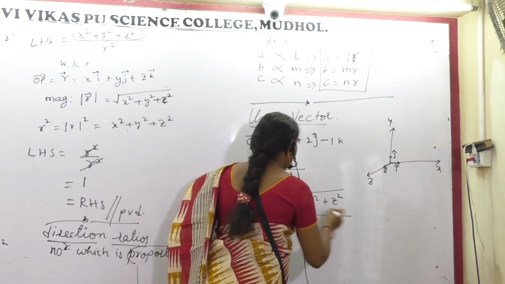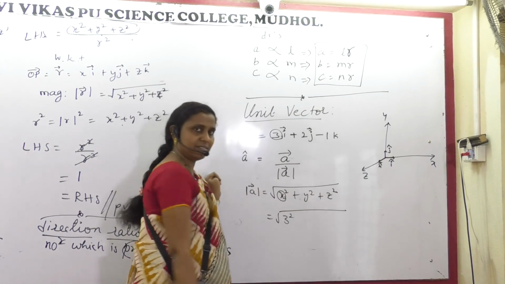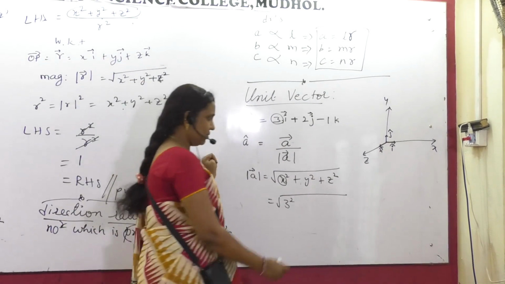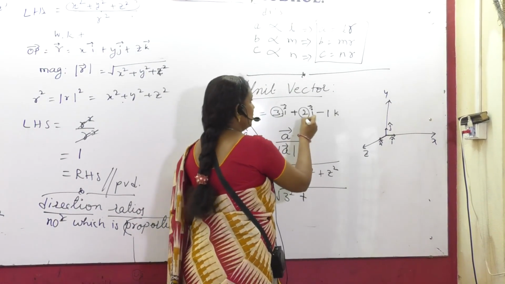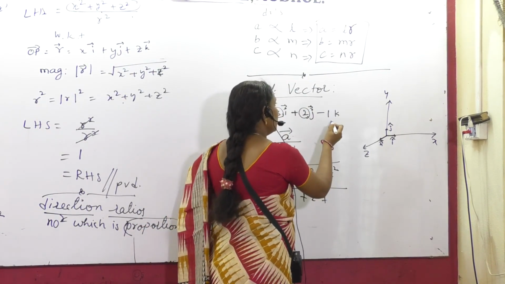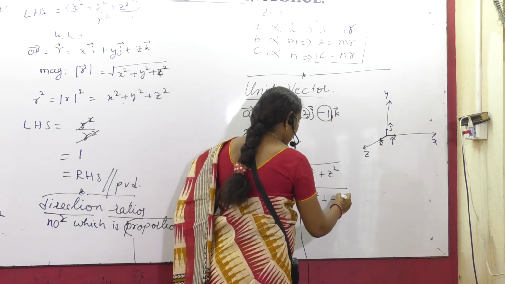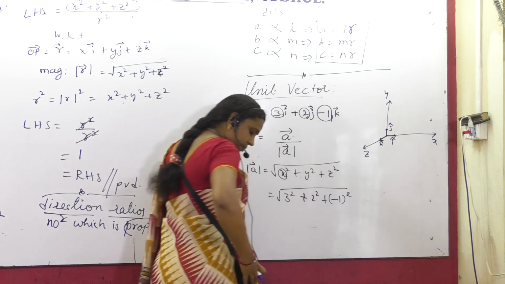What are x, y, z here? x is 3, 3 the square. This is 2, 2 the square. This is minus 1, minus 1 the square.